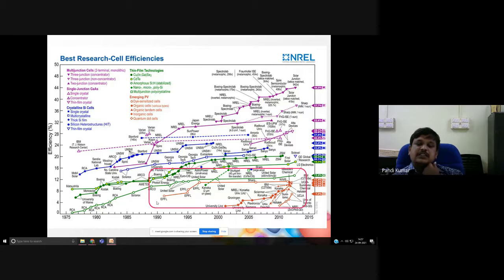When we look at the emerging photovoltaic devices like the dye-sensitized solar cell, perovskite solar cell, organic solar cell, these solar cells still have an efficiency of nearly 14%. So that means we have to concentrate on components and the fabrication methodology to improve the performance, so that we can commercialize these dye-sensitized solar cells.